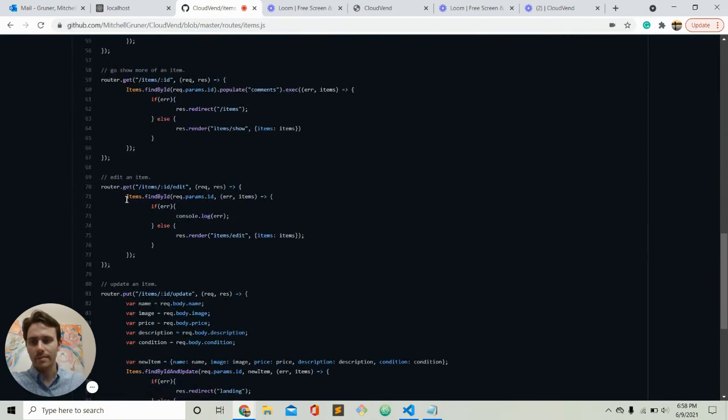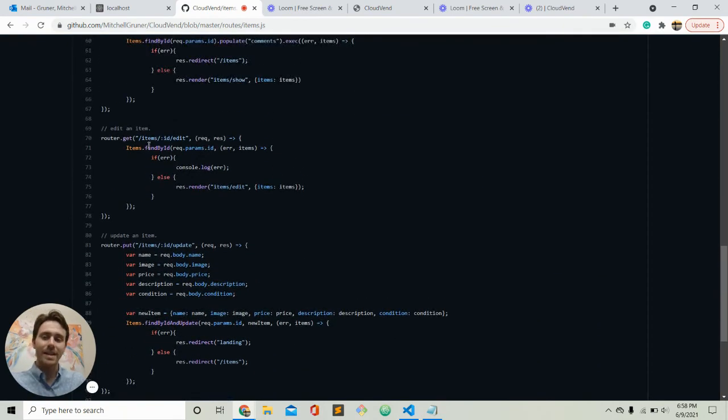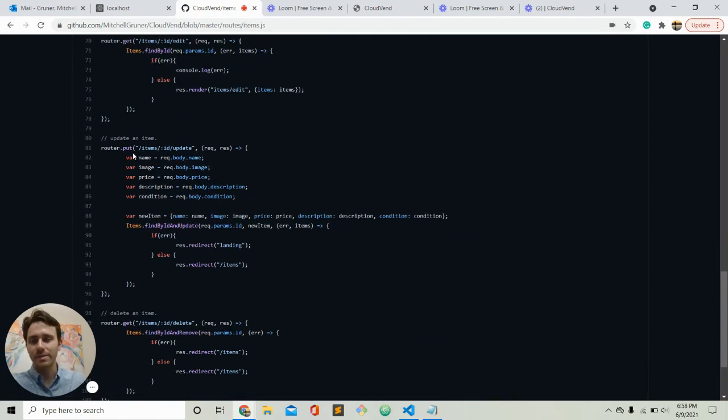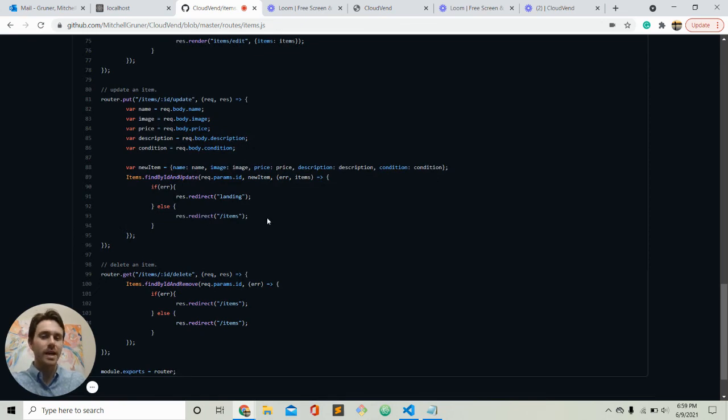We're going to look for that put. So this get actually goes to that page, and then we're going to find it by the ID, and then we're going to actually update it. So we're going to have a put method. This is what happens when you submit that form. It takes all this information, it finds the ID, and updates it with the parameters ID with this list, and then it's going to redirect to items.